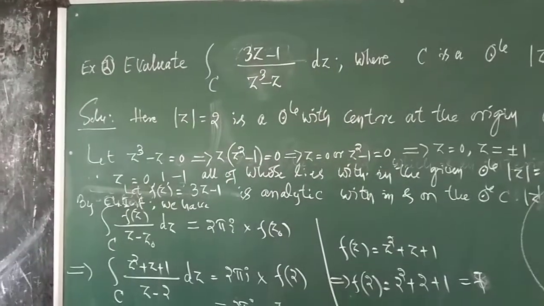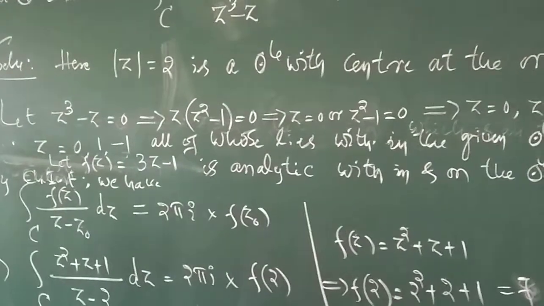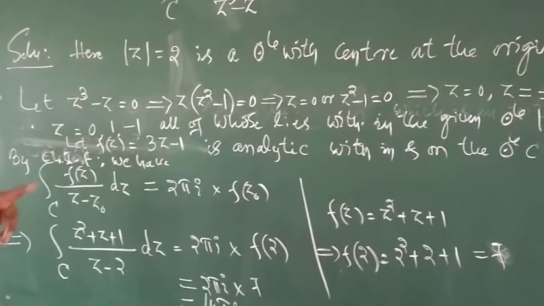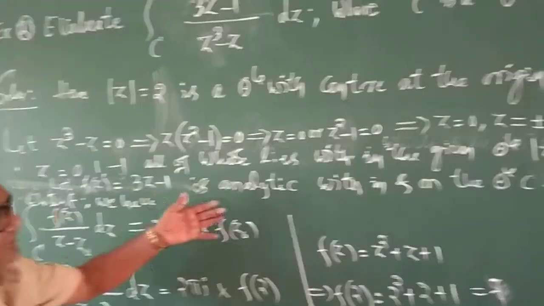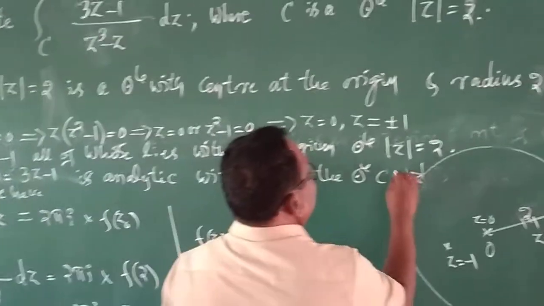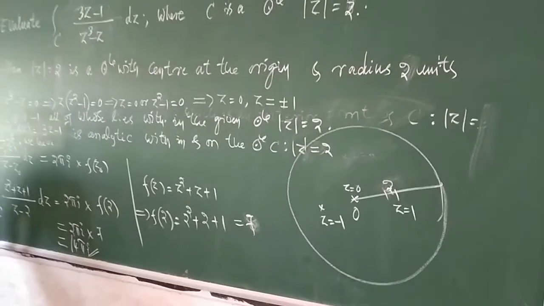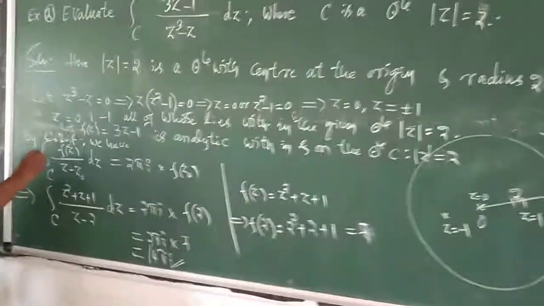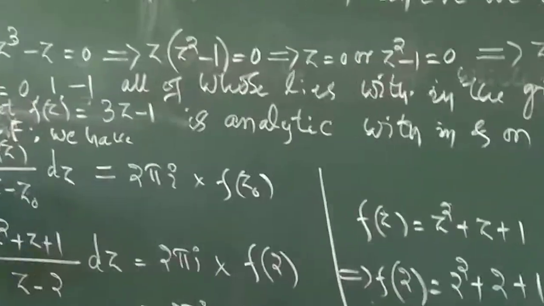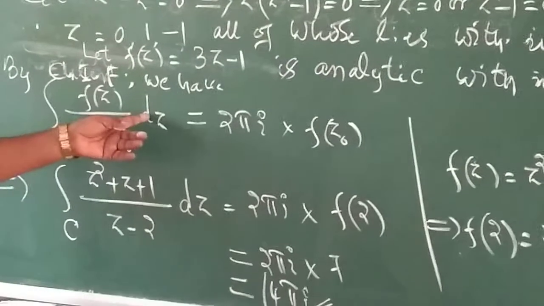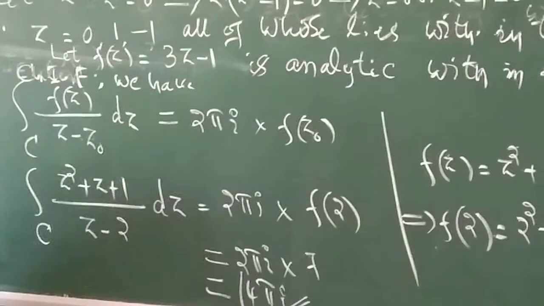Whether it is analytic or not: it is a polynomial function of degree 1. Therefore, it is differentiable and hence it is analytic within and on the circle C, given by mod z is equal to 2. So by Cauchy's integral formula we have the integration of f of z divided by z minus z naught into dz is equal to 2 pi i into f of z naught.